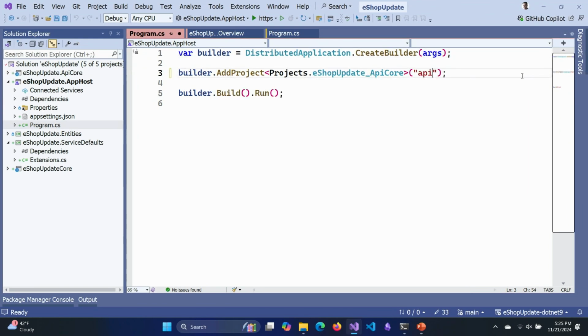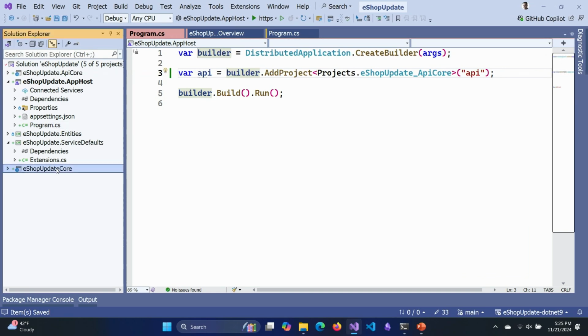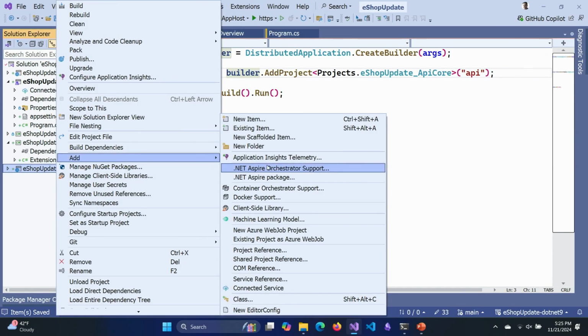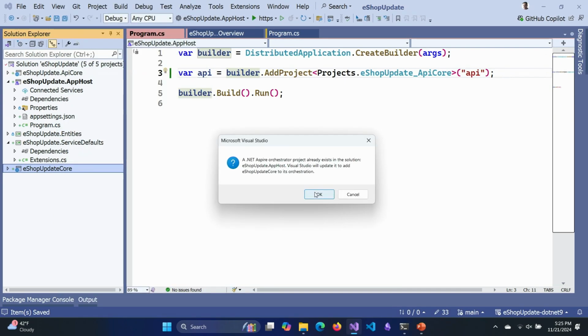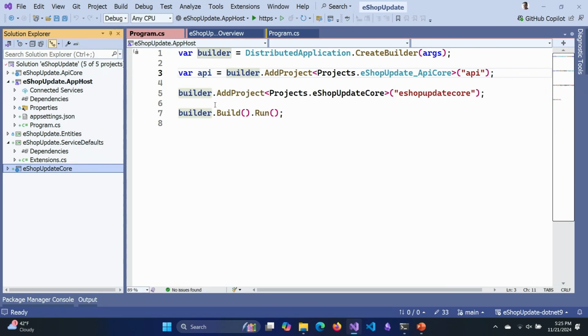Let's just simplify that. And I'm going to give this a name. I'll call it API. And I can do the exact gesture with my website down here. I'll right-click, and I'll choose to add ASP.NET Aspire Orchestrator support. And you see it added it, and I'll rename this to the web.